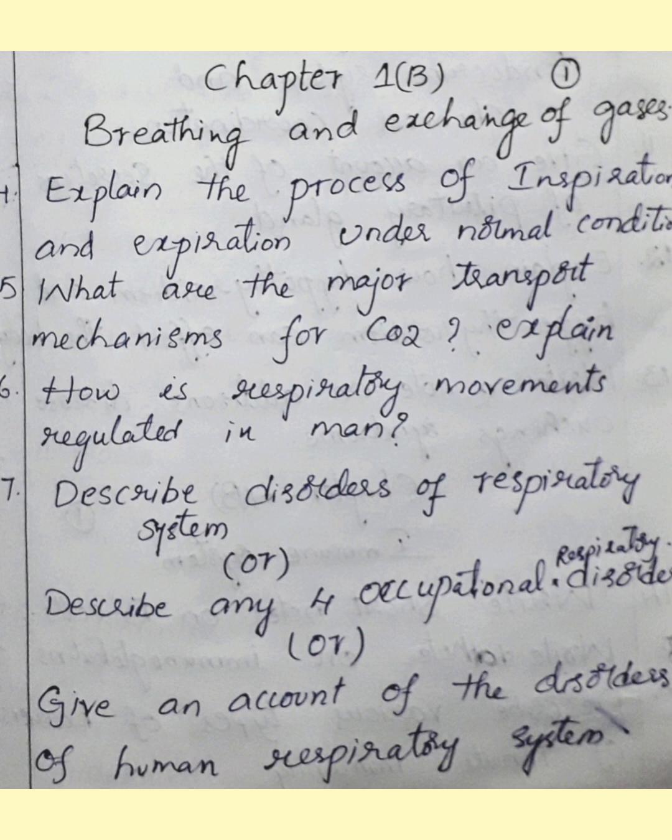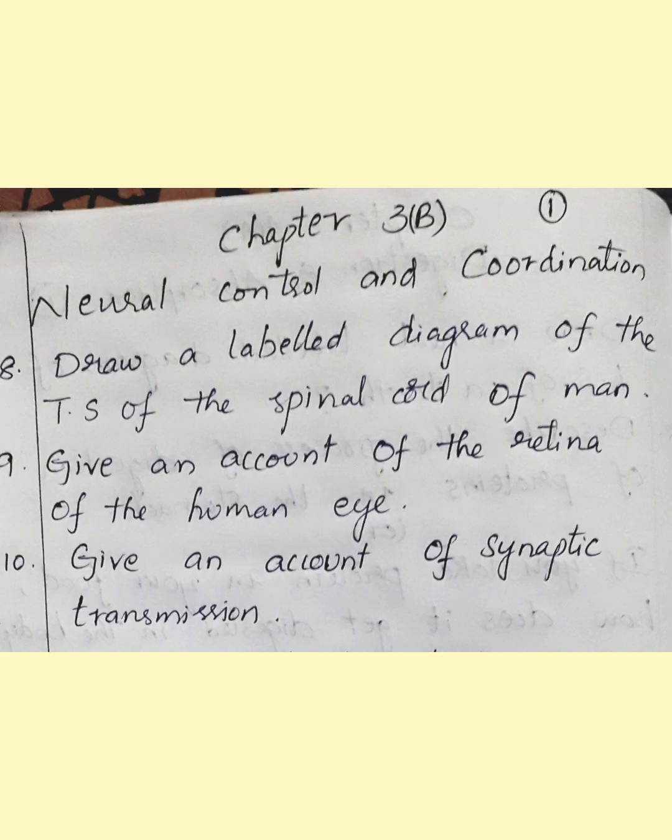Okay students, next chapter 3b. That means in 2a and 2b, no short answer questions. 3b, neural control and coordination. The important questions from this chapter are: draw a neat labeled diagram of the TS of spinal cord of man. Next, give an account of the retina of the human eye. Next, give an account of synaptic transmission. Okay, students. So these are the important short answer questions.